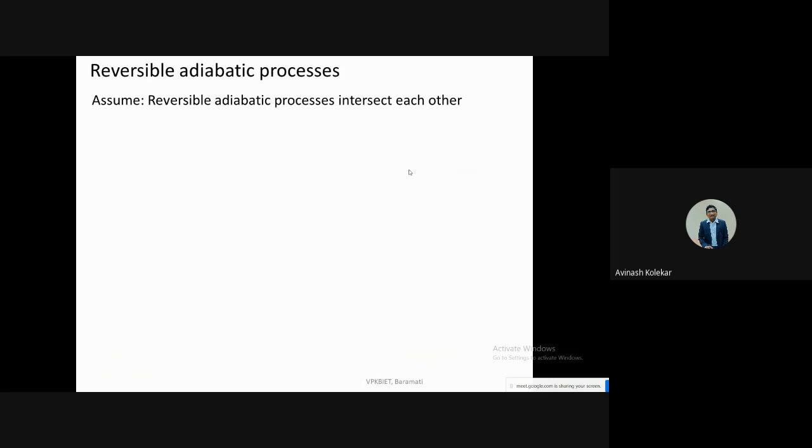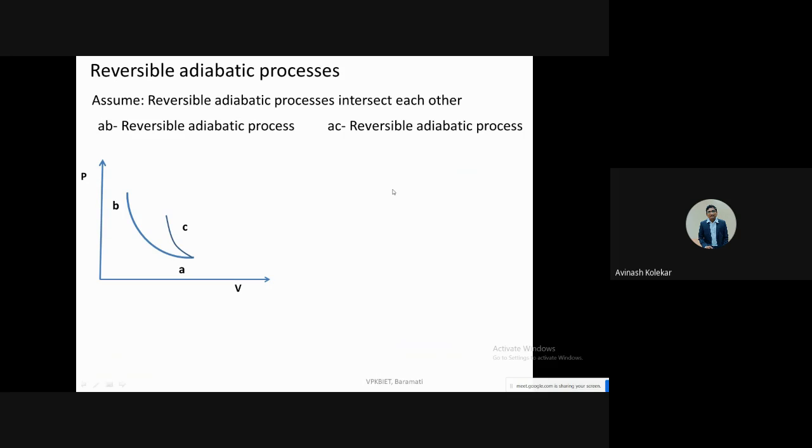Reversible adiabatic processes, if you observe, then you will find that those cannot intersect each other. And this is again proved by using the second law of thermodynamics.